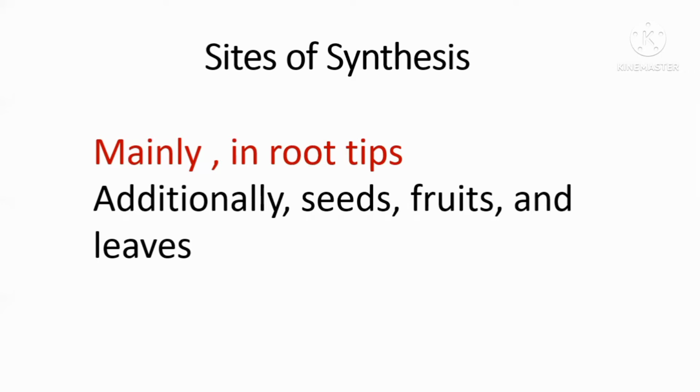This is kind of a survival mechanism. What do I mean by survival mechanism? Usually cytokinin is responsible for formation of the shoot system of a plant. Let's say when a plant is in natural conditions, the plants are exposed to many different damages.